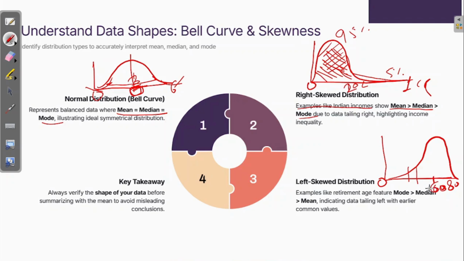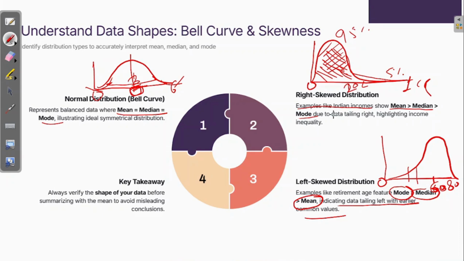When I say most of the people, mode comes into the picture, and then mode is greater than median is greater than mean, right? Indicating data tailing left with earlier common values. Okay, let's repeat once again.